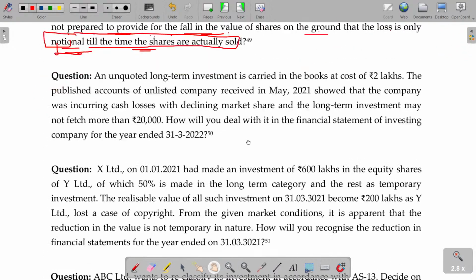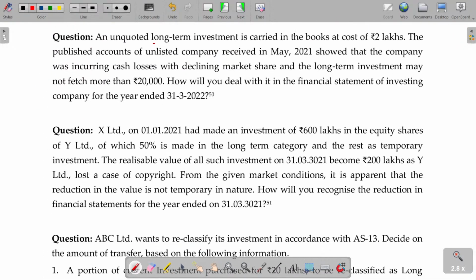Next. An unquoted long-term investment is carried in the books at a cost of rupees 2 lakhs. The published accounts of the unlisted company received in May 2021 showed that the company was incurring cash loss, and the market share in the long-term investment may not fetch more than 20. How will you deal? As the cash loss is a permanent decline, definitely that value will now be decreased. So you have to show in the books the value of the asset being only 20. It will not fetch more than 20 means its today's value is only 20. You lost almost 1,80,000 rupees. You have to consider this being the permanent loss.